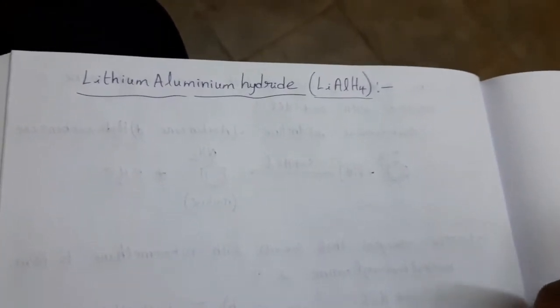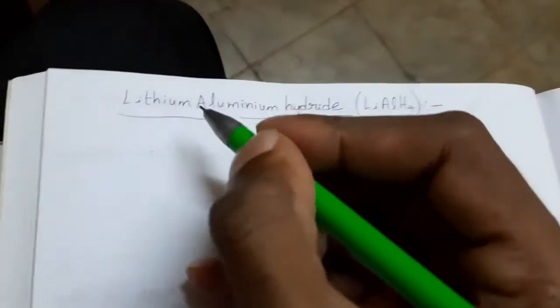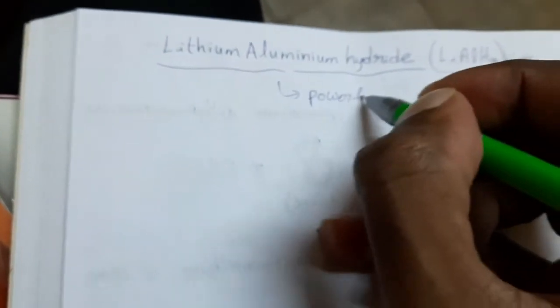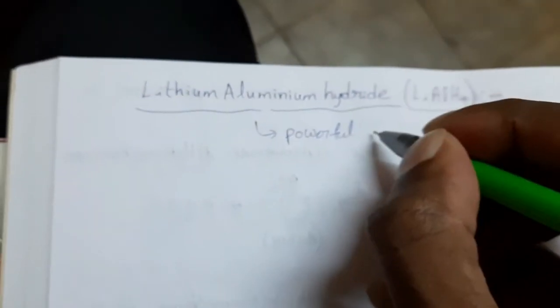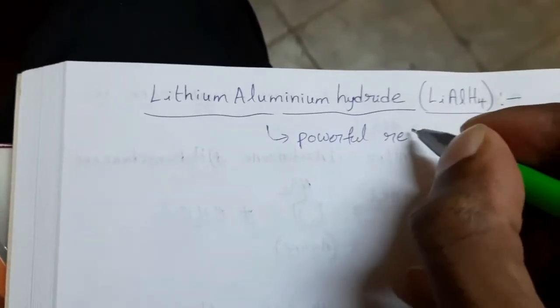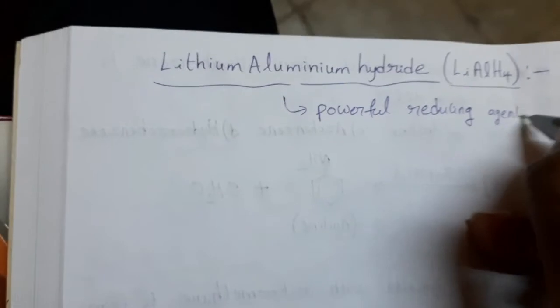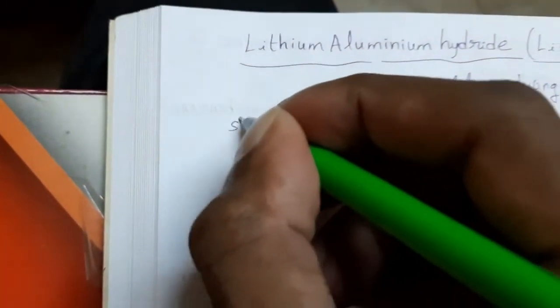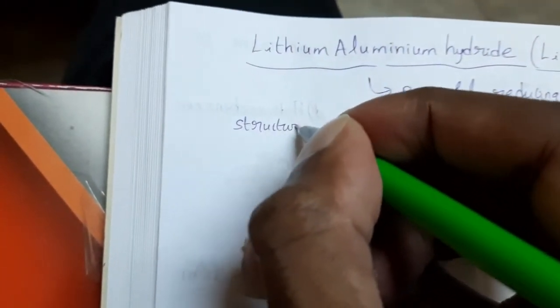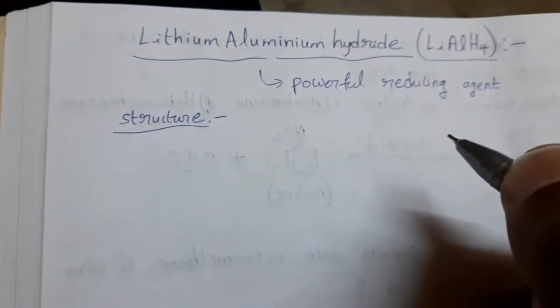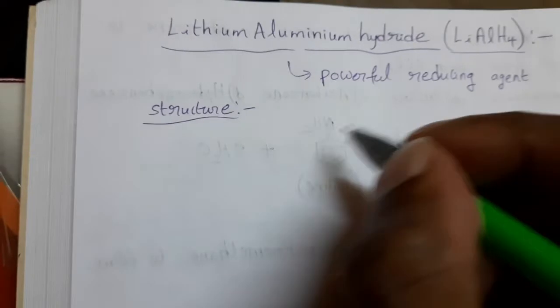So listen carefully. First of all, its structure. LiAlH4 is a powerful reducing agent. If we see its structure, in this, 4 hydrogen atoms are attached to the aluminum in a tetrahedral manner.